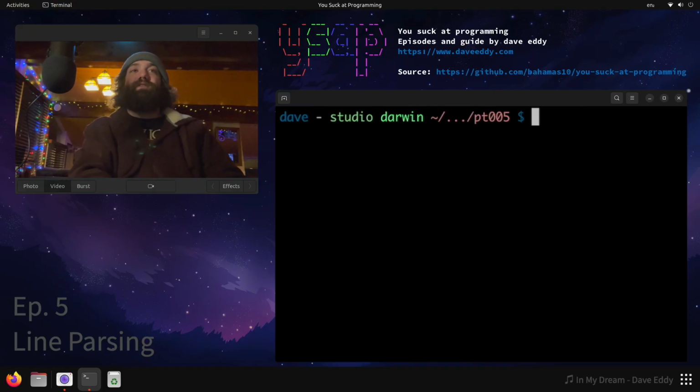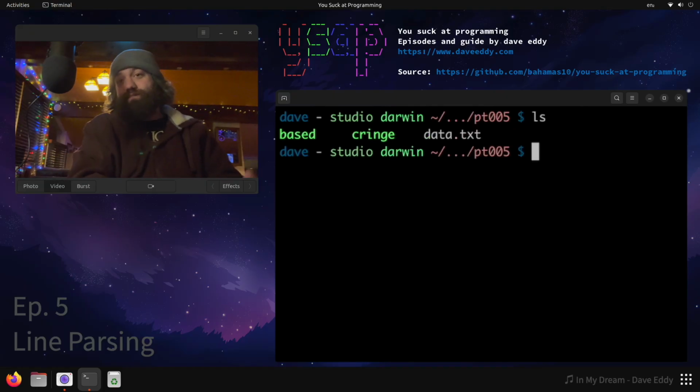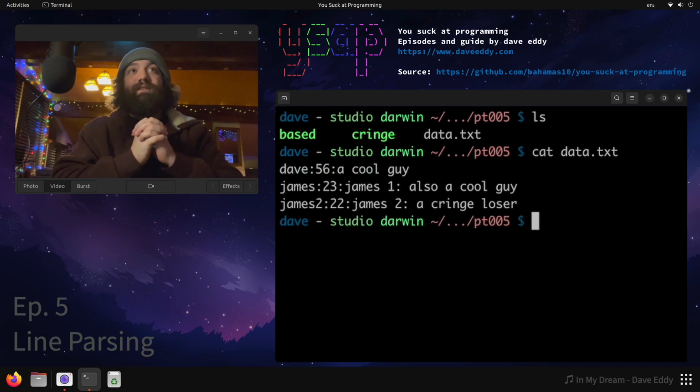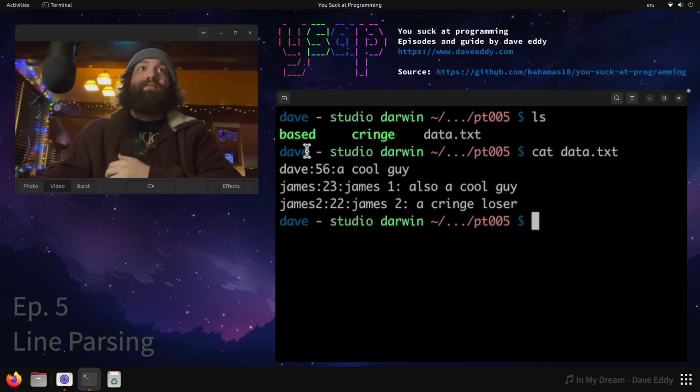All right, let's jump in on this one, okay? We're going to switch gears a little bit. We're still in Bash to make you guys happy. I know you guys love Bash so much. But in this one, we have a text file with some data in it. Now let's look at this data real quick. Okay, you can see the data is colon separated. We have three fields: name, an ID, and a description.